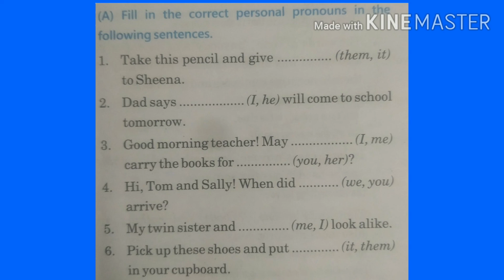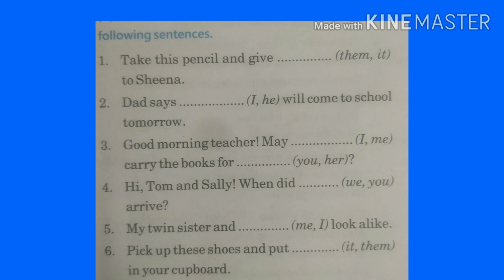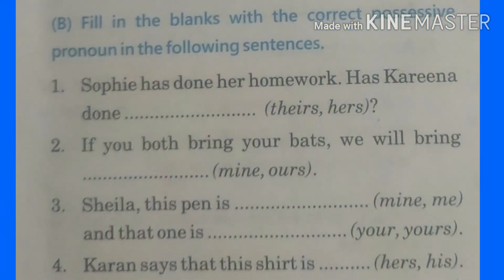And the rest of the 4 sentences you will do yourself and you will comment your answers in the comment section. Okay. So this is the exercise for possessive pronouns, and here also you have to fill in the blanks with the correct possessive pronouns. The options are given in the bracket. Look at the first sentence: Sophie has done her homework. Has Karina done dash? And the options are theirs and hers. And the correct answer is, yes, it's hers. So the rest of the 3 you will do yourself and comment the answers in the comment section.